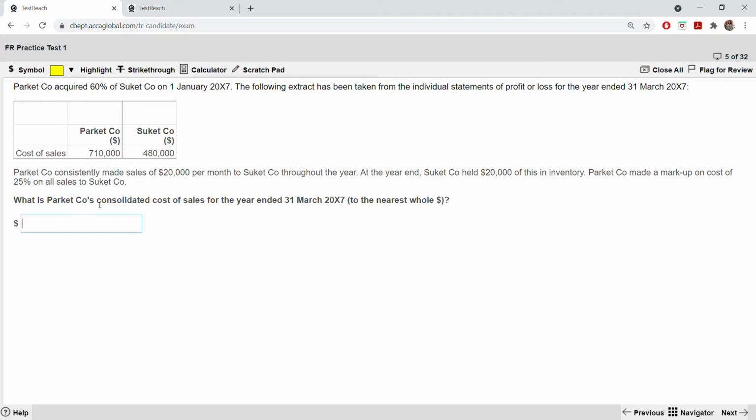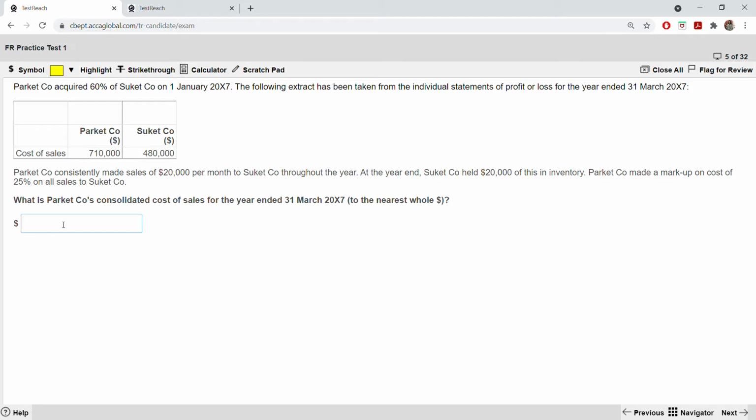What is Parket's consolidated cost of sales? See, it's Parket's consolidated because Parket is the parent company. He's the one who has acquired Sukkot. So he's the parent company. What is Parket's consolidated cost of sales for the year ended 31st March to the nearest whole dollar? If your number is not to the nearest whole dollar, you will not be given the marks, even though technically you are right.